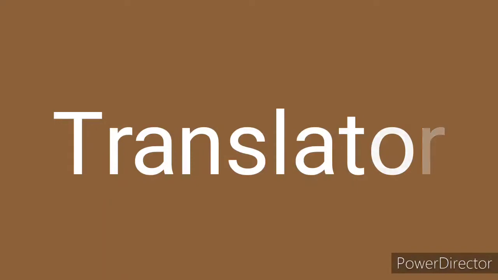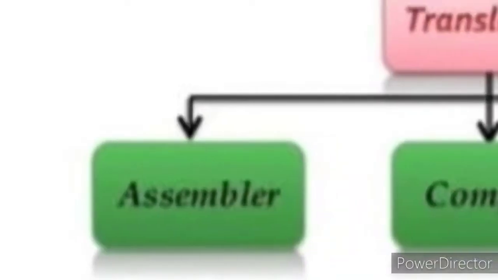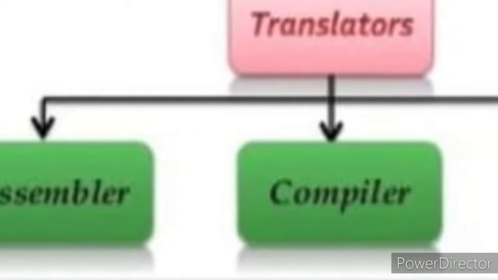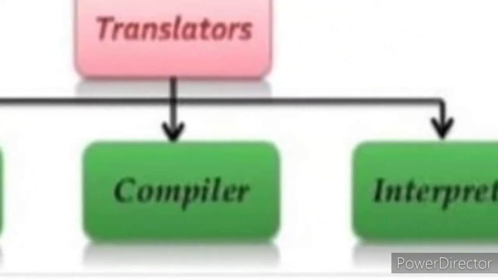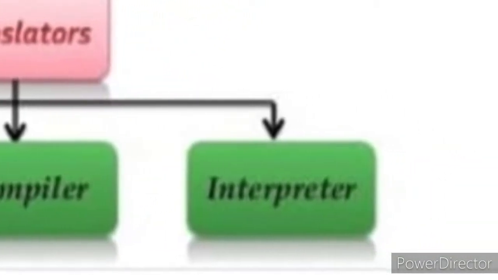What are the translators we have studied? Assembler, compiler and interpreter. Assembler is used to translate from assembly language to machine language. In the same way, if we want to translate a high level language into machine language, we need a compiler or interpreter. Can you understand, children? Now, we can see about a compiler.